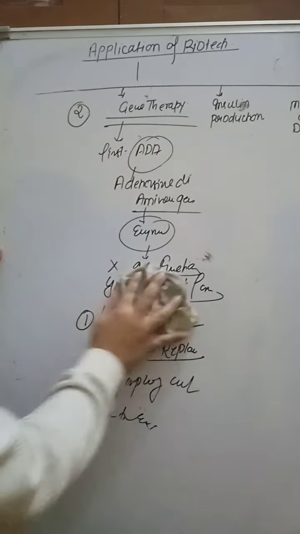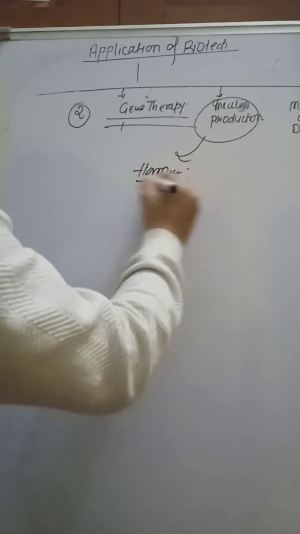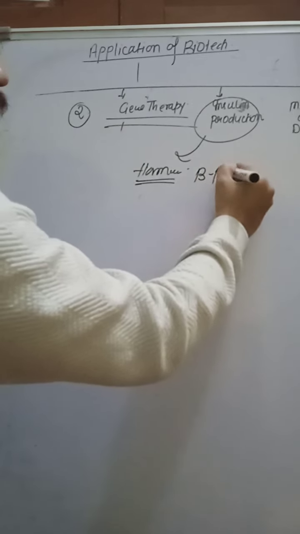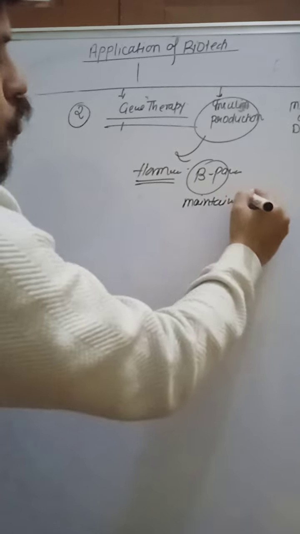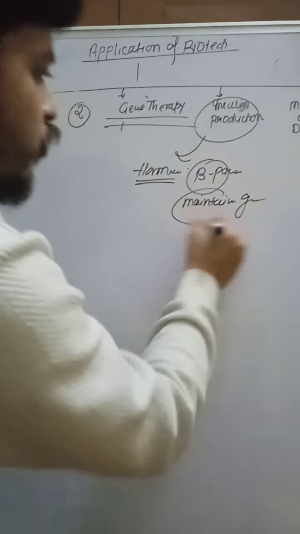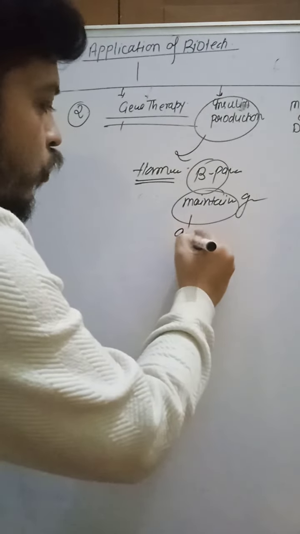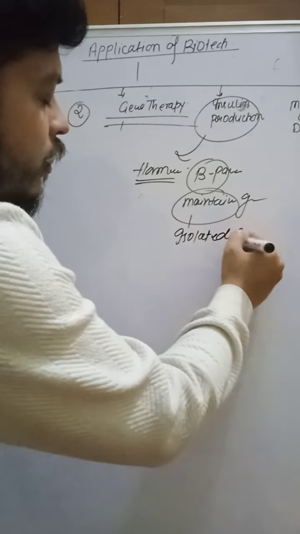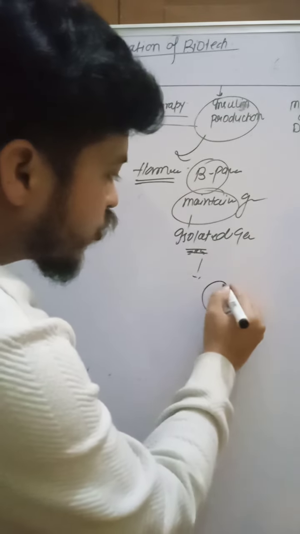Okay, next one, insulin production. As you know, insulin, that is a hormone, is produced by the beta cells of the pancreas and maintains blood glucose. So first you isolate this insulin gene from cattle or any source. The isolated insulin gene is inserted into a suitable vector.